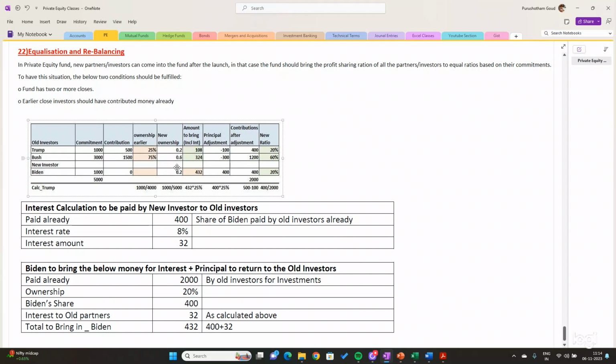So here is the subclose interest calculation to be paid by the new investor to the old investors. Biden's share has already been paid by the old investors. Out of the 2,000, let us see the profit sharing ratio.